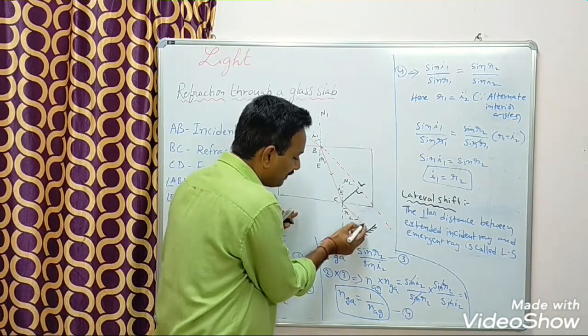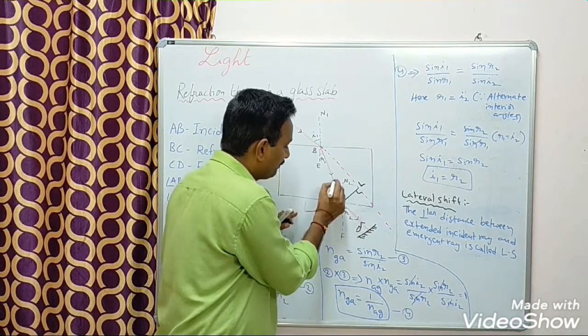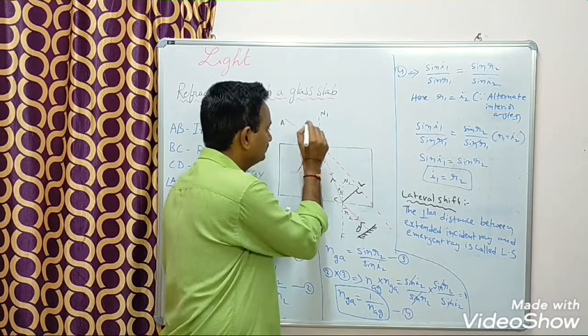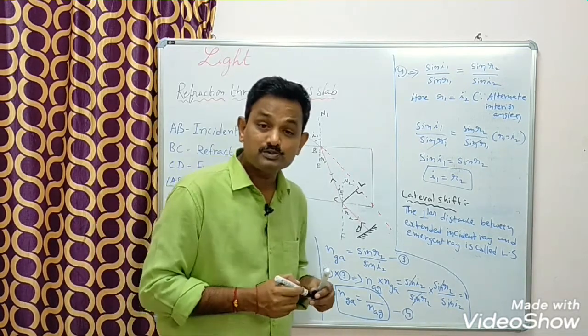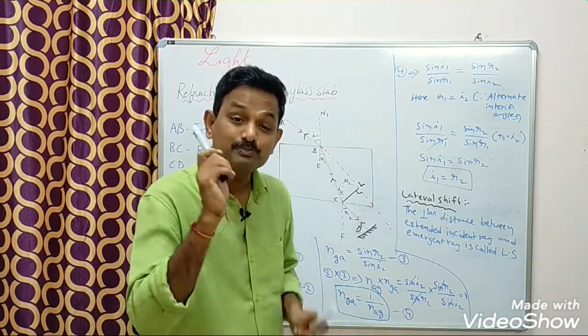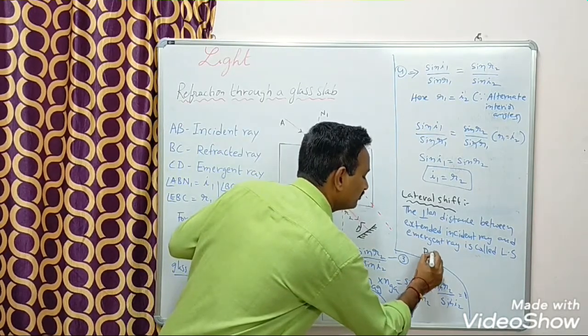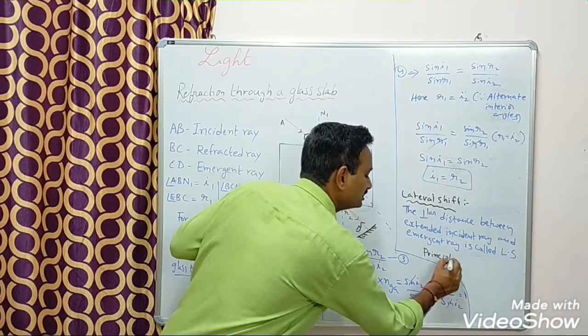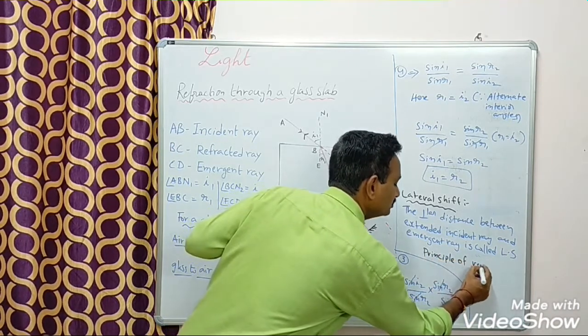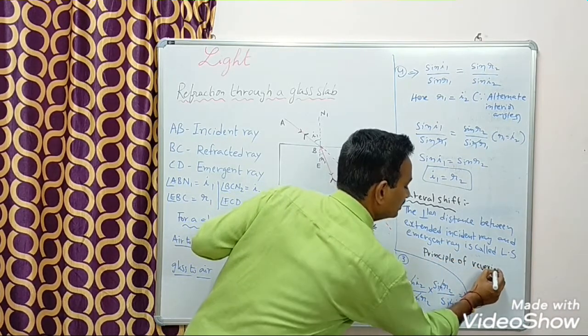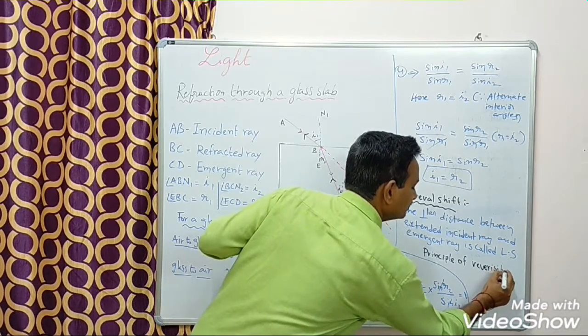So when it reflects back, it will follow the same path. This principle is called principle of reversibility.